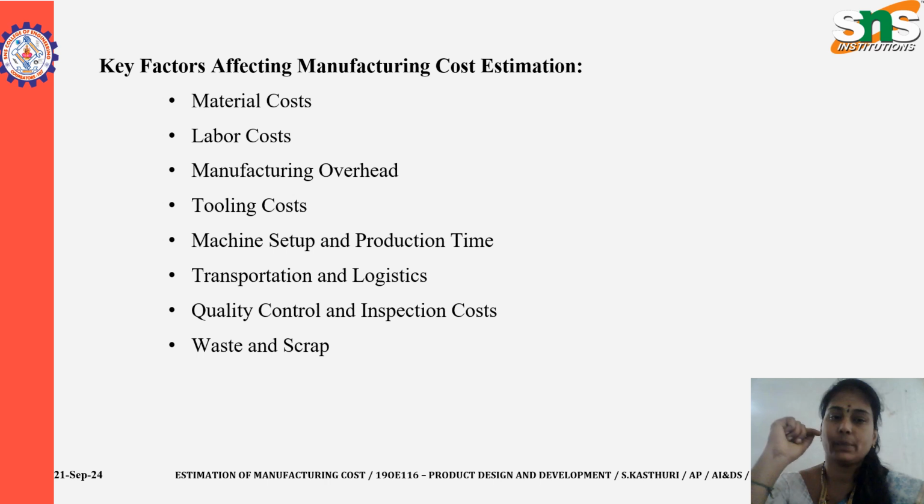The next one is the quality control and inspection cost. These costs are associated with inspecting the products to meet the quality standards, including testing, inspection and rework. The eighth one is waste and scrap. Waste refers to the materials and time lost during the manufacturing process due to inefficiencies, defects or other design issues.